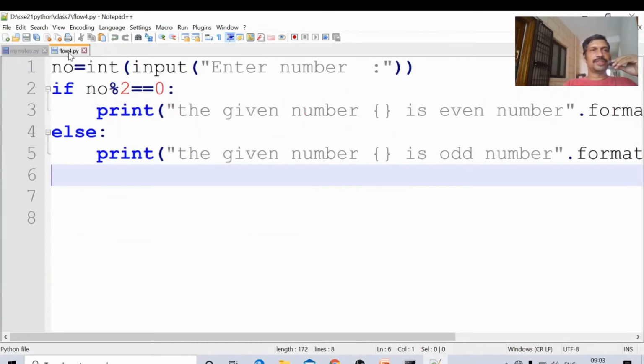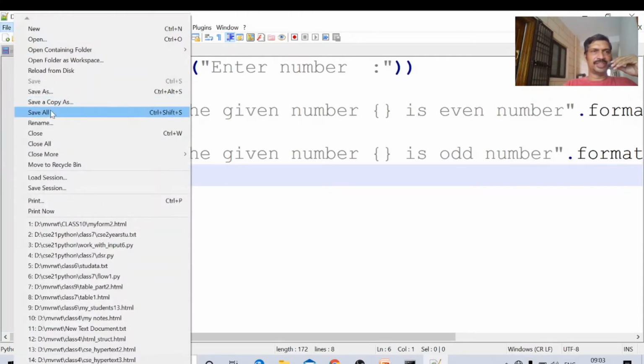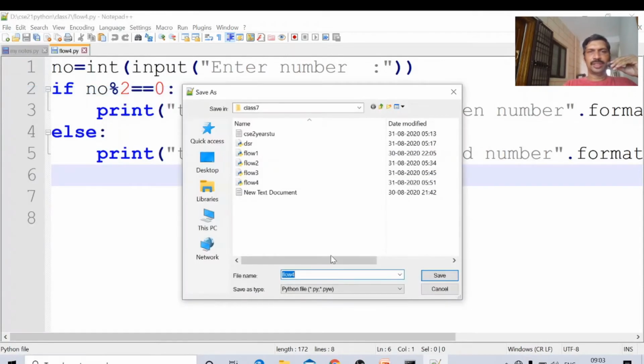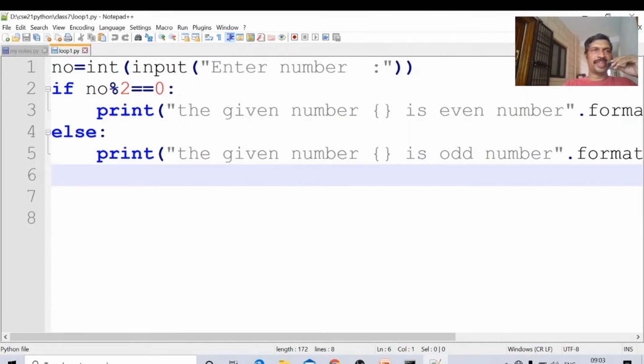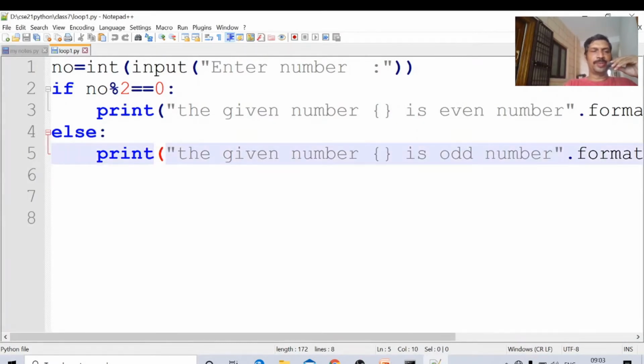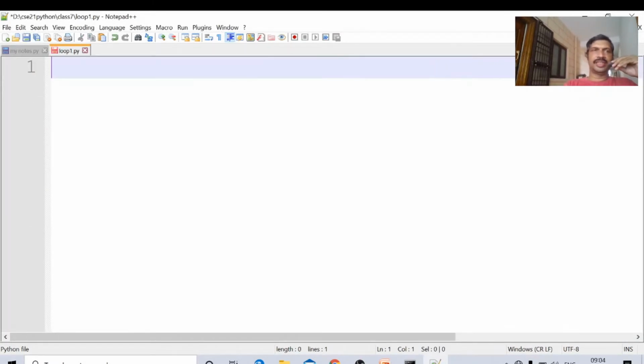Flow4.py was there previously, in class 7. I am saving this as loop1.py. The file extension must be .py, so the name is loop1.py. I am deleting all the data.